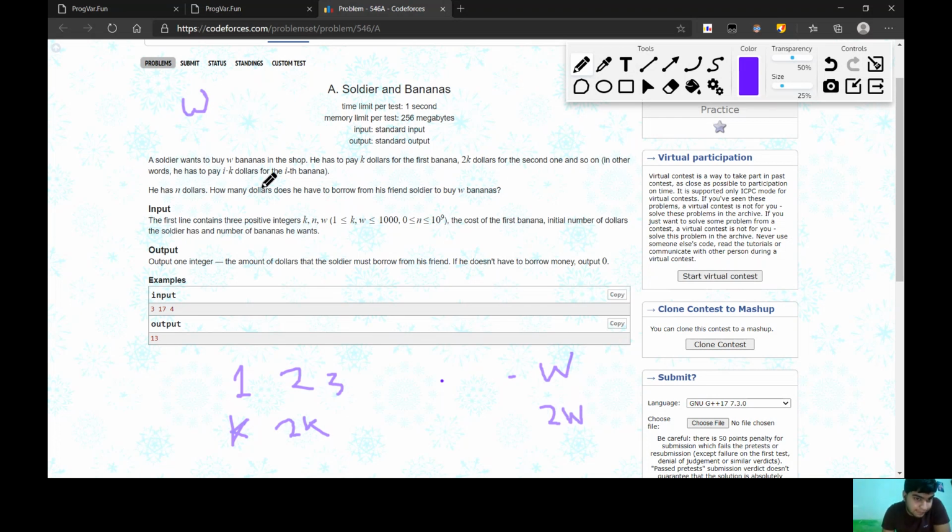He has to pay iK dollars for the ith banana. So here it has given a generalized way: for the ith banana, he has to pay iK dollars.